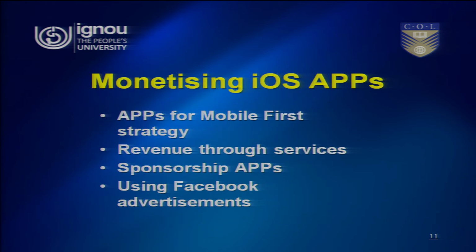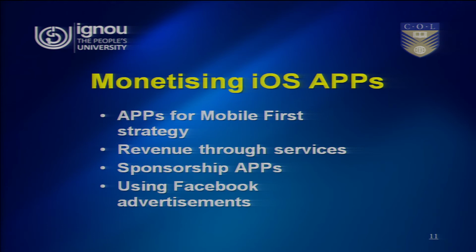Now, we will see how we can monetize the apps that are developed for the iOS platform. Here the apps are developed mainly using a mobile first strategy. Mobile first strategy means the app is developed for the mobile. The software is developed keeping in view the mobile, but not a desktop.